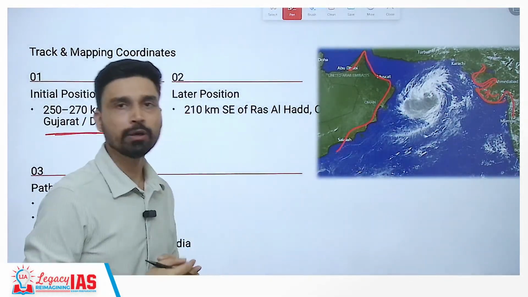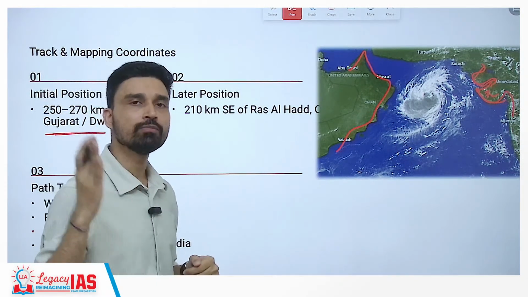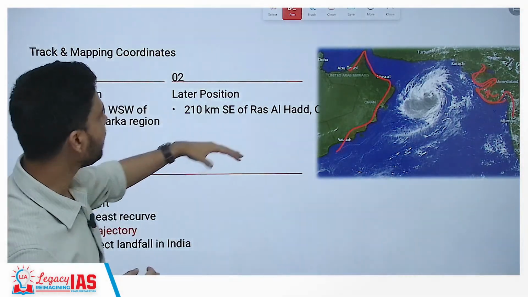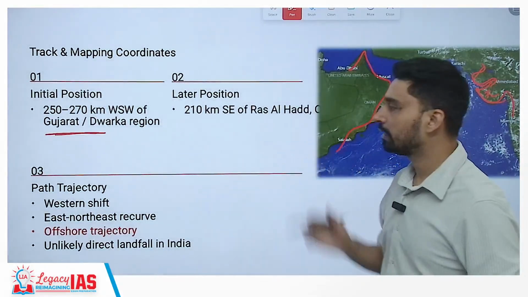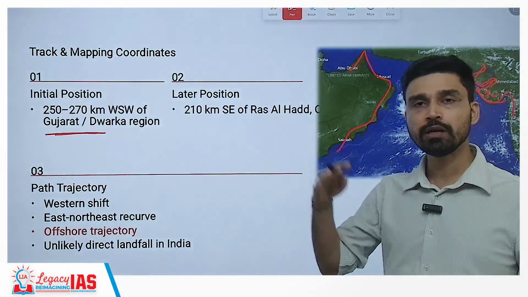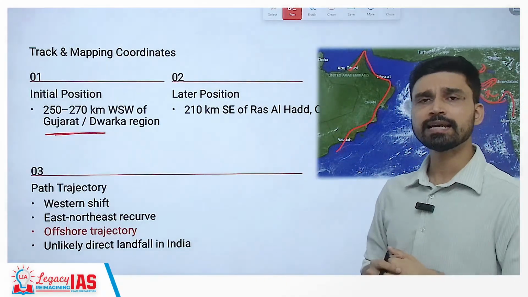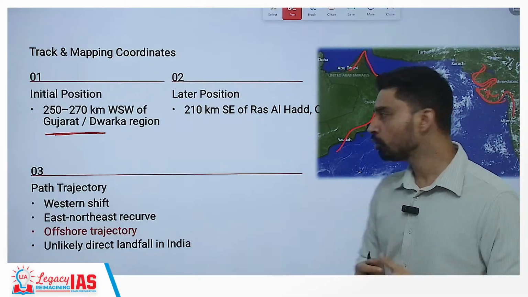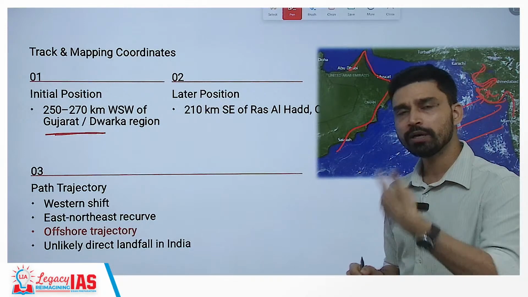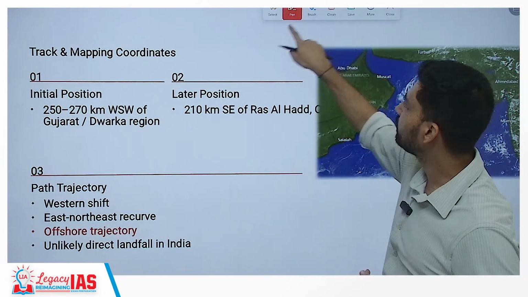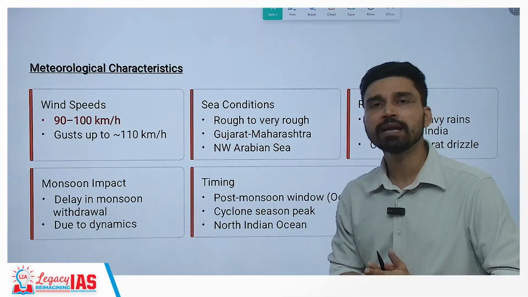Why western direction? Because cyclones that generate in the tropical region move under the influence of trade winds. Trade winds always move from east to west. So it began to move and finally reached somewhere 210 kilometers to the south of a place called Ras Al Had, in Oman, an Arabian country. The trajectory was generally western, but because of the monsoonal effect, we have also seen an eastward shift and curvature in the cyclone's trajectory. That is generally seen in the monsoon season, because during the monsoon season, the wind that becomes prevalent in the Arabian Sea is southwesterly. That is why tropical cyclones sometimes curve their path and start moving in the northeastern direction, but still its probability of making landfall in India was very, very low.